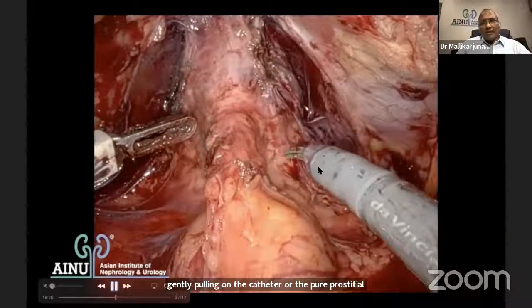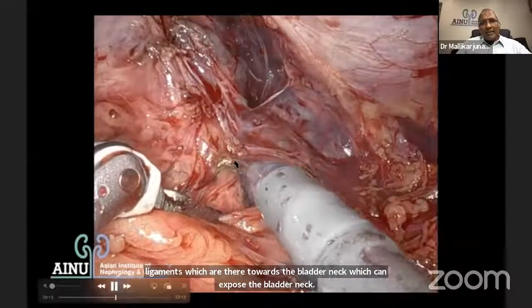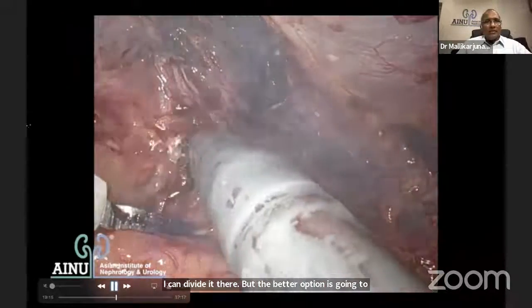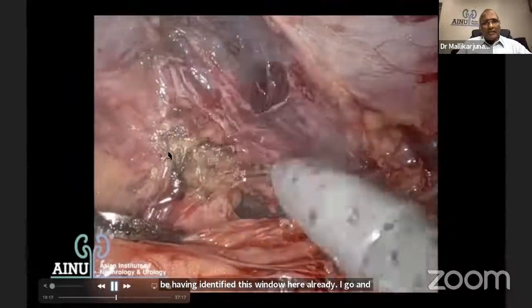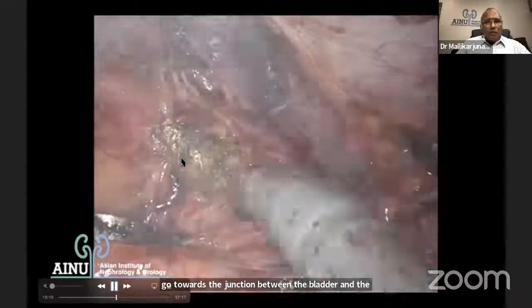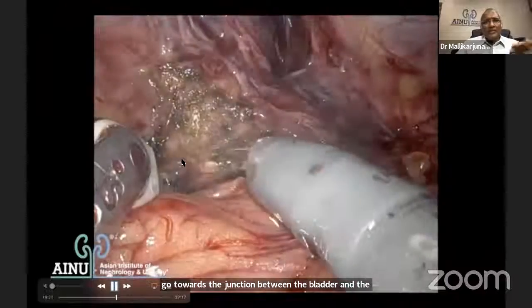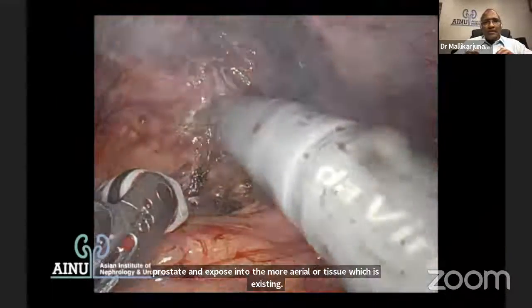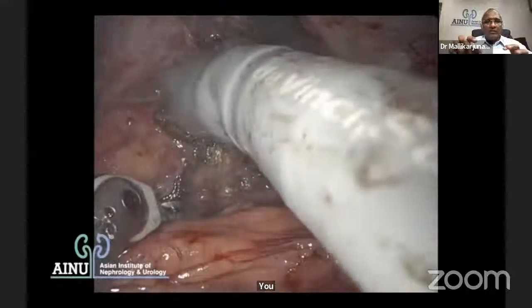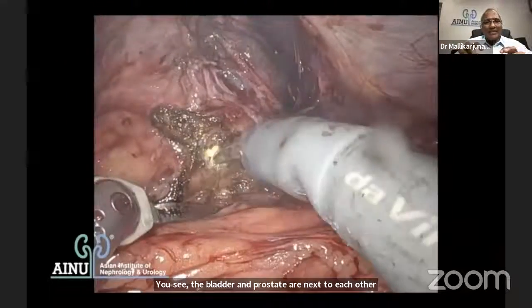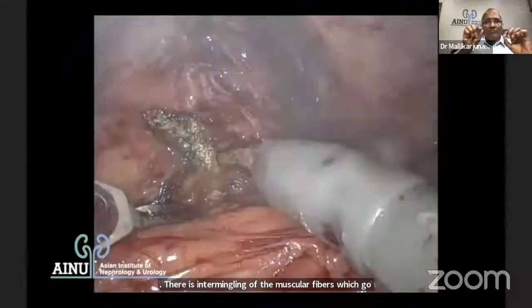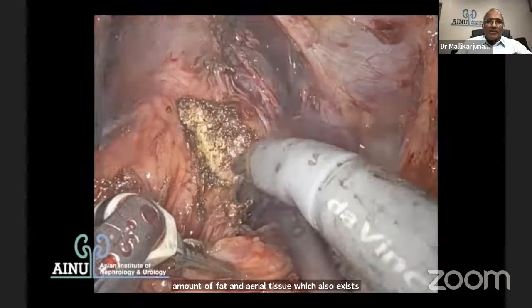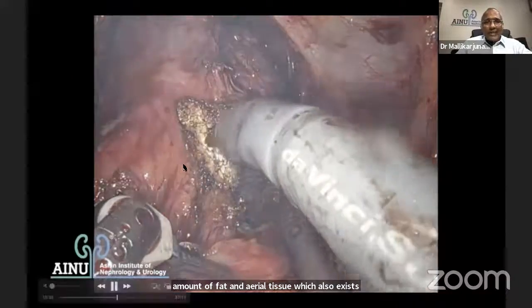But the better option is, having identified this window here already, I go towards the junction between the bladder and the prostate and expose into the small areolar tissue which is existing. You see, the bladder and prostate are next to each other. There is intermingling of the muscular fibers which go between the bladder and the prostate, but there is some amount of fat and areolar tissue which also exists between the bladder and the prostate. So you need to get into that area.